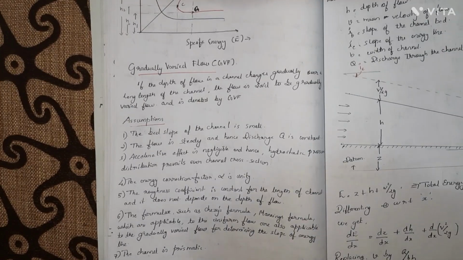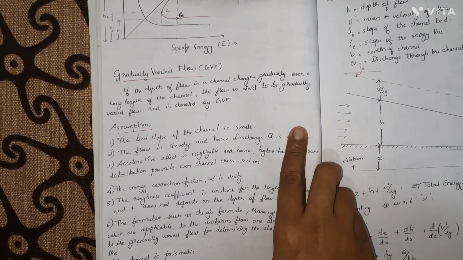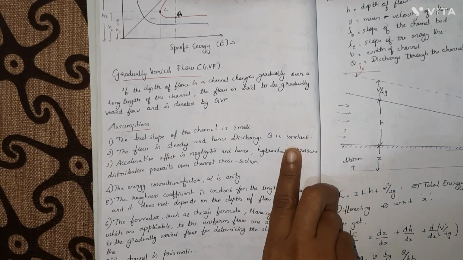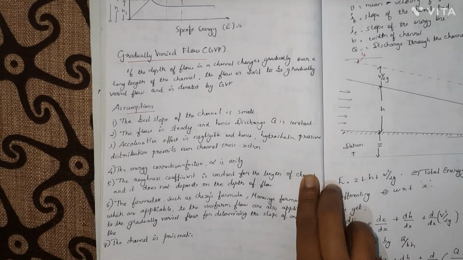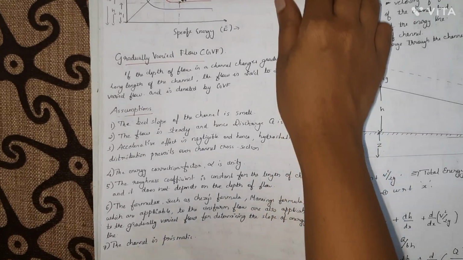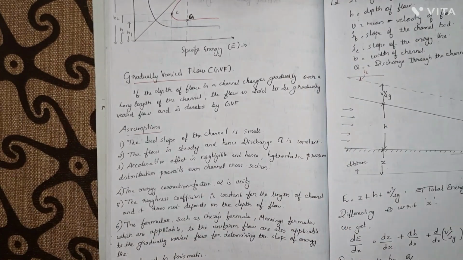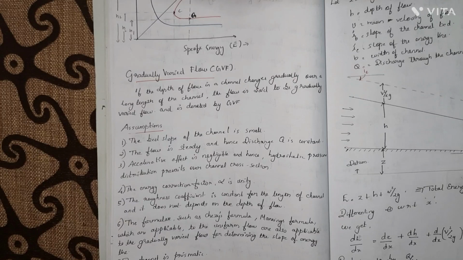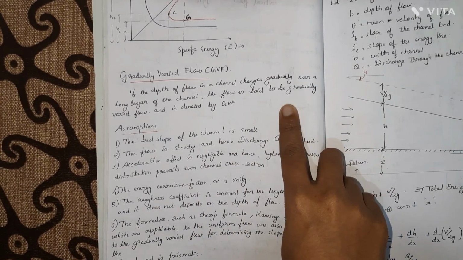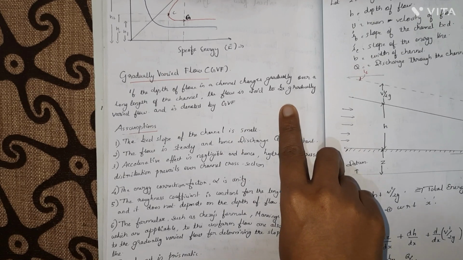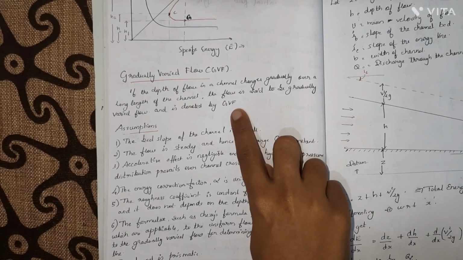Okay, moving on to our next topic, which is gradually varied flow. The derivation of gradually varied flow is very important, and it's a frequently asked previous year question. We have already discussed what gradually varied flow is in module 4 itself. That is, if the depth of flow in a channel changes gradually over a long length of the channel, the flow is said to be gradually varied flow and is denoted by GVF.